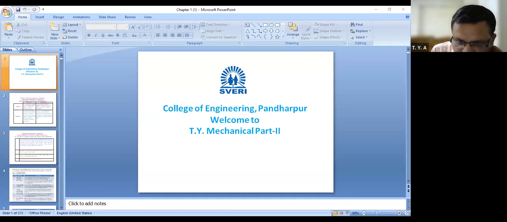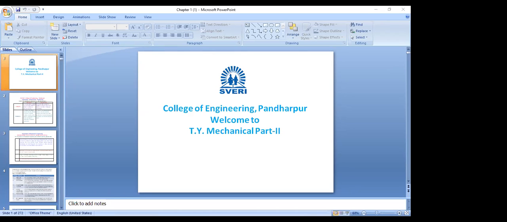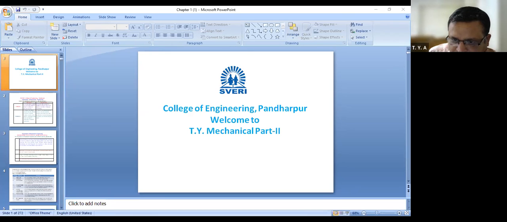Suppose this is the gear tooth. This is one gear tooth, and this is another gear tooth. Now, when the two gear teeth are here at the point of contact, suppose this hardness of this gear tooth,